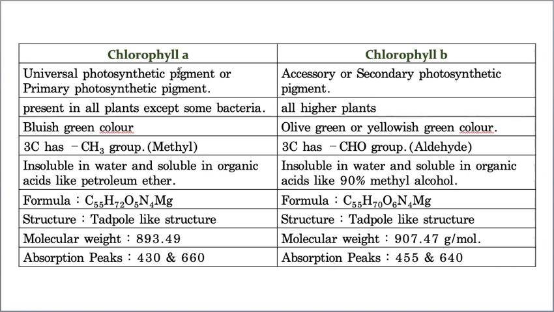What are the differences? Chlorophyll A is called the universal or primary photosynthetic pigment, whereas chlorophyll B is called an accessory or secondary photosynthetic pigment. Chlorophyll A is present in all plants except some bacteria, whereas chlorophyll B is present in all the higher plants. Chlorophyll A is bluish green, whereas chlorophyll B is olive green or yellowish green. And the most important key point: in chlorophyll A the third carbon consists of a methyl group, whereas in chlorophyll B the third carbon consists of an aldehyde group.